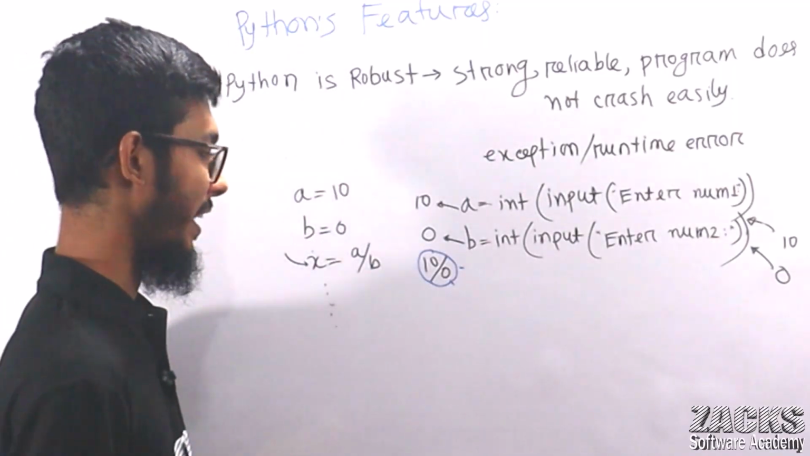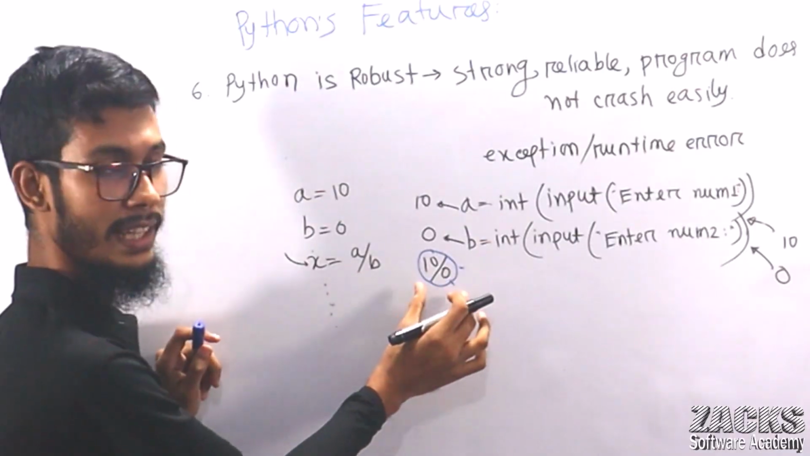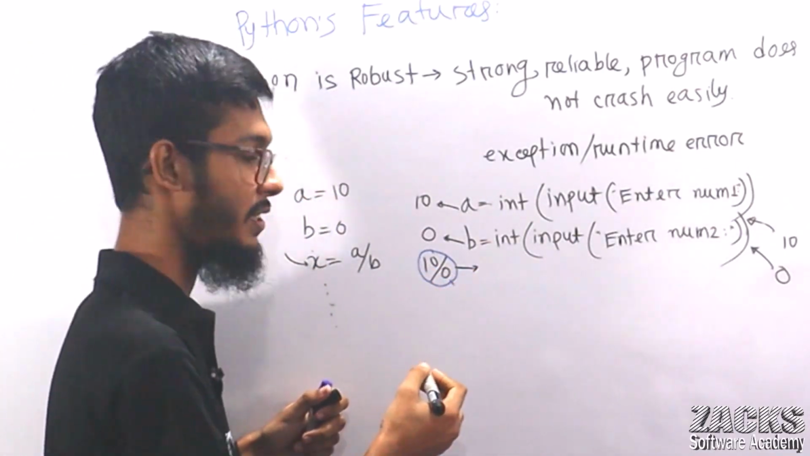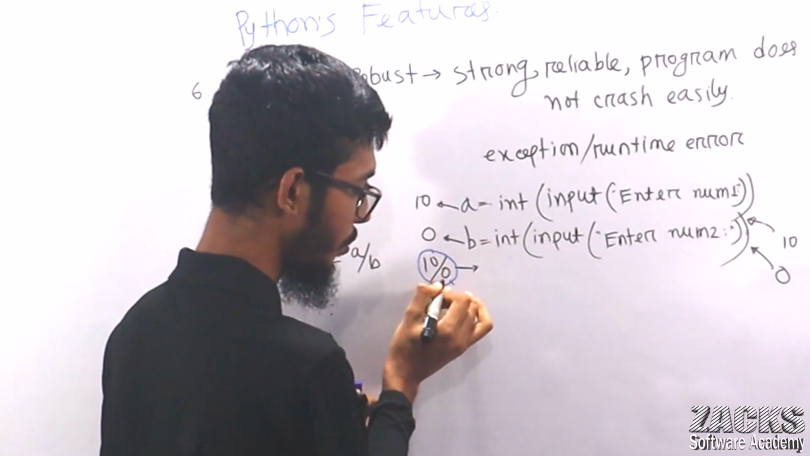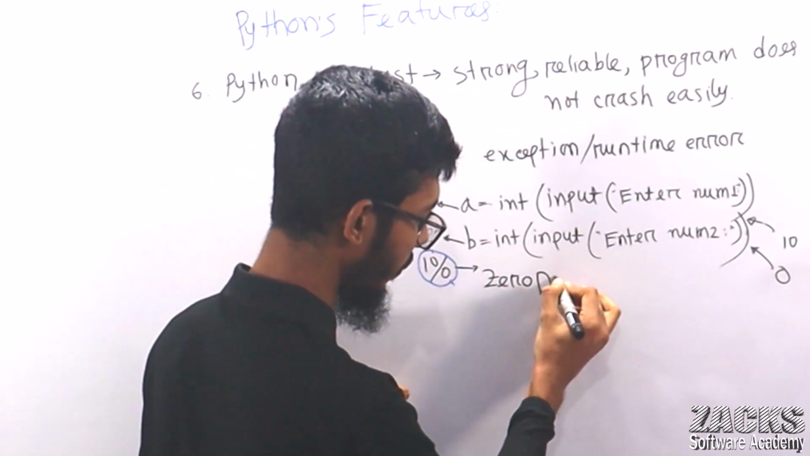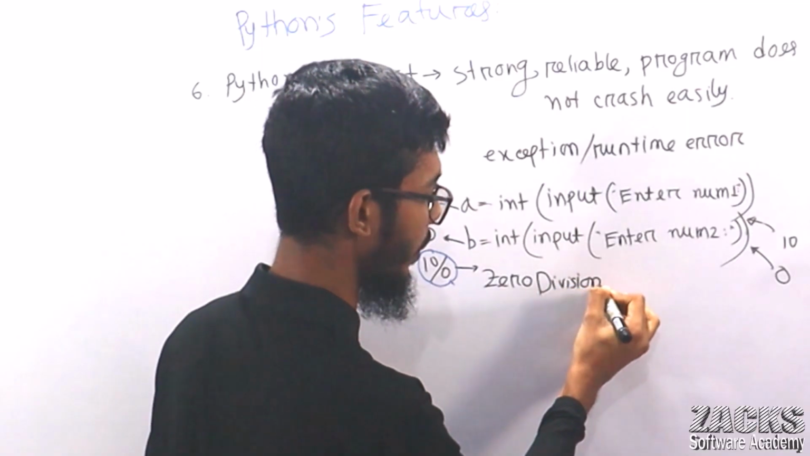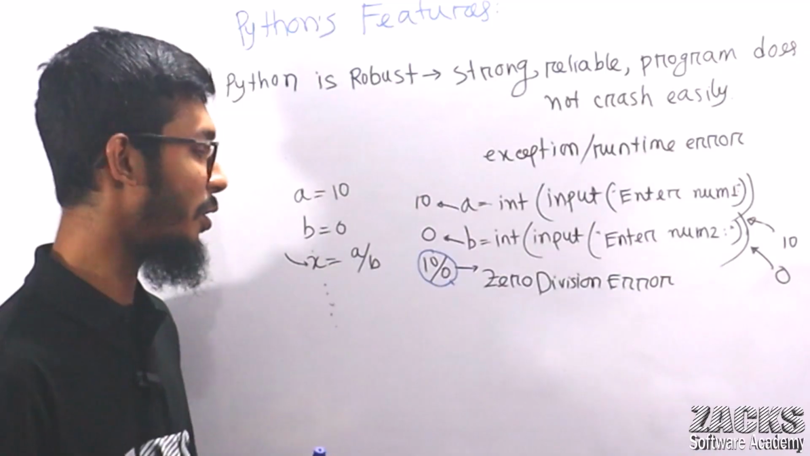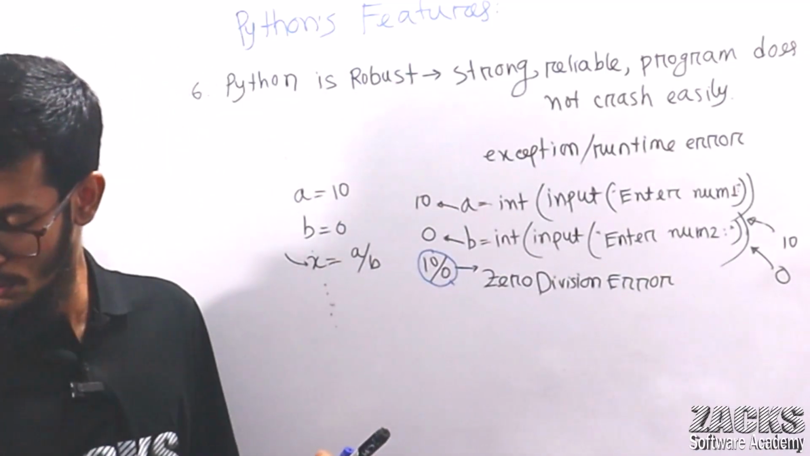So here we will get an error. Actually this is not possible, it is not possible to divide by 0. It is one kind of error, a zero division error. Sir, I am not getting anything programmatically, don't worry. So you can do something, you can handle it.